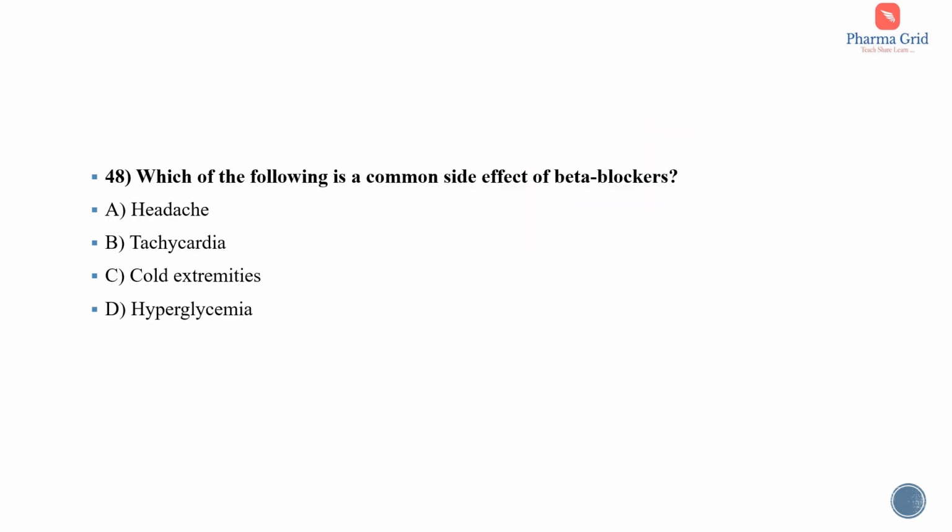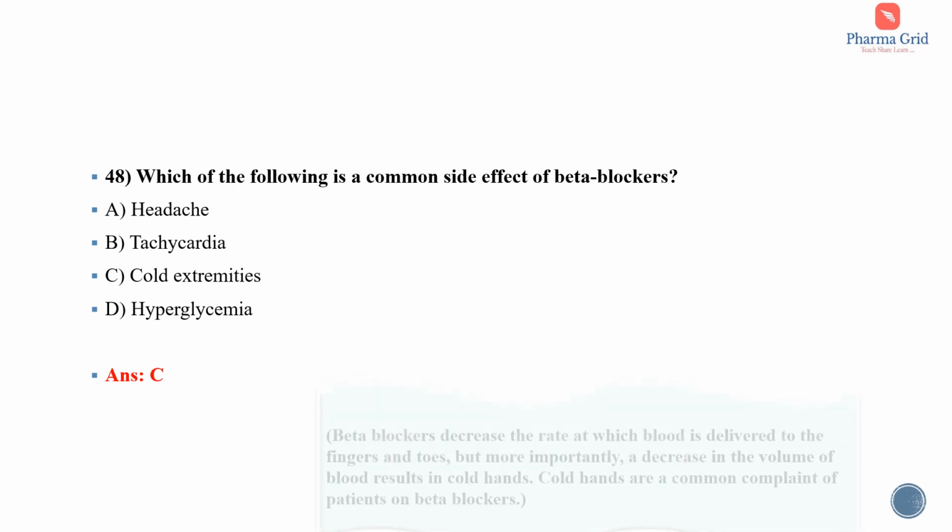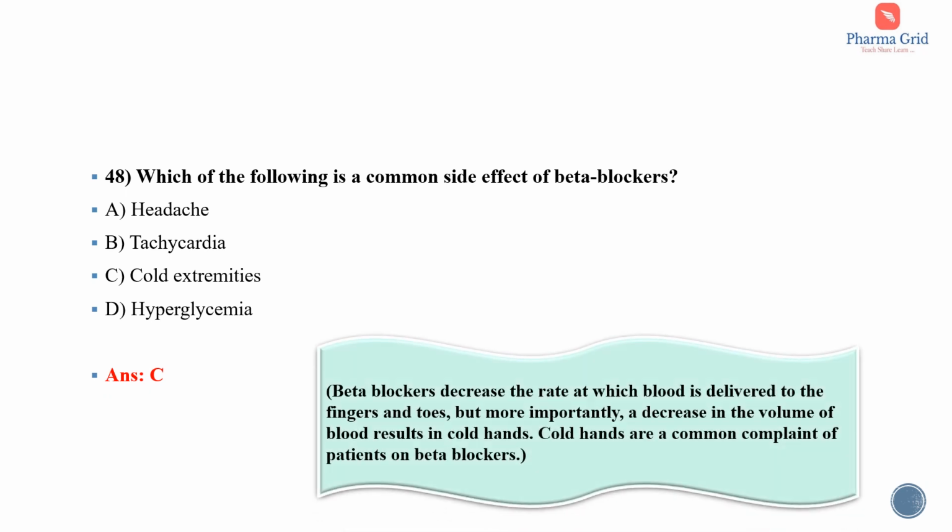Next question. Which of the following is a common side effect of beta blockers? Options are headache, tachycardia, cold extremities and hyperglycemia. So here the correct answer is option C, that is cold extremities. That is, the beta blockers decrease the rate at which blood is delivered to the fingers and toes, but more importantly, a decrease in the volume of blood results in cold hands. So these cold hands are a common complaint of patients on beta blockers.